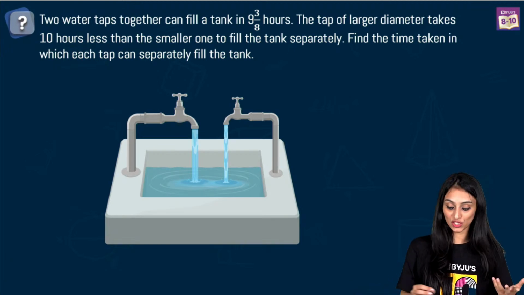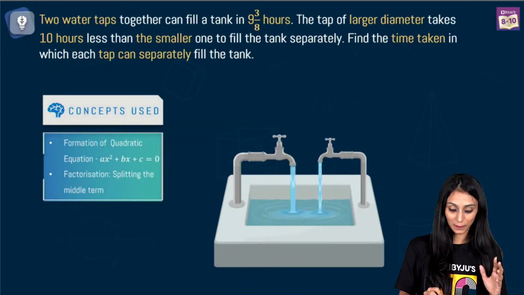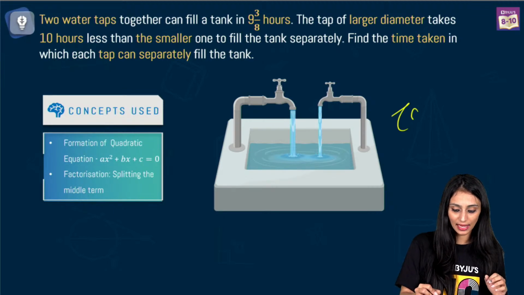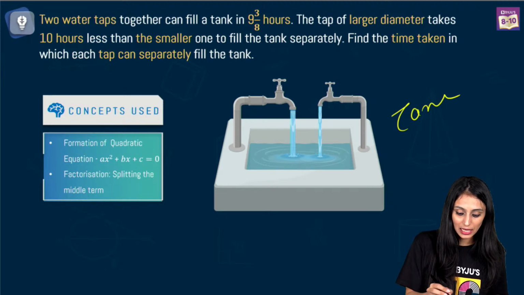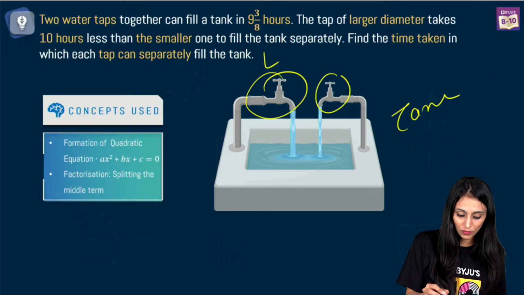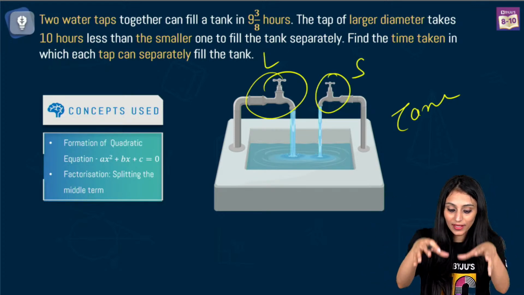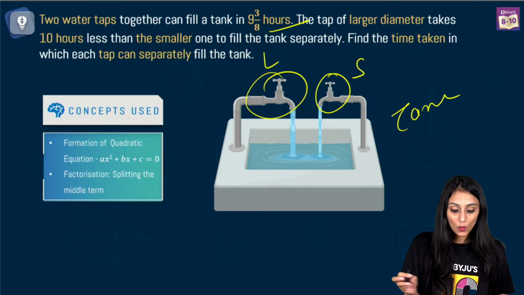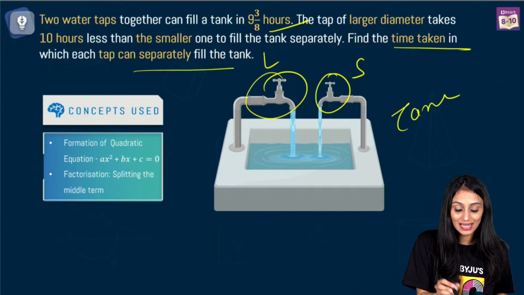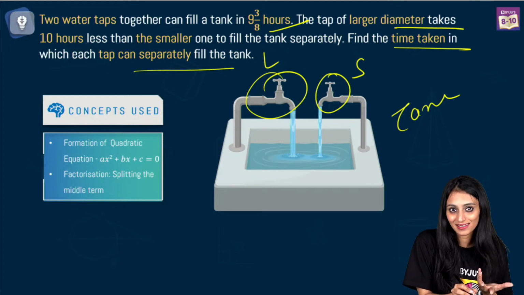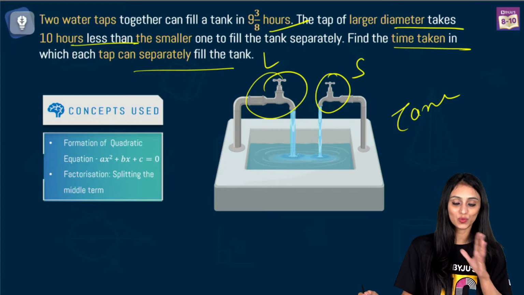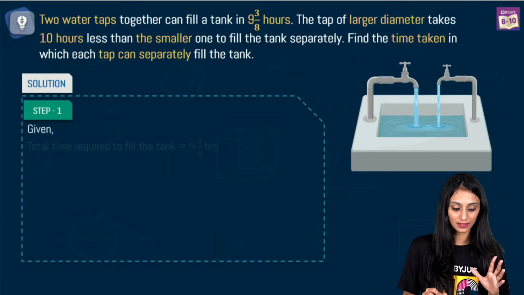This is also one of the questions where students generally get stuck, right? We are talking about two taps here, and this is the tank. You can see one with a larger diameter and one with a smaller diameter. Together they are filling a tank in 9 3/8 hours. Now we need to check how much time they will take separately to fill the tank. The larger one, obviously, will take less time than the smaller one. It takes 10 hours less than the smaller one. Individually, we have to find out the time. So let's understand this first.